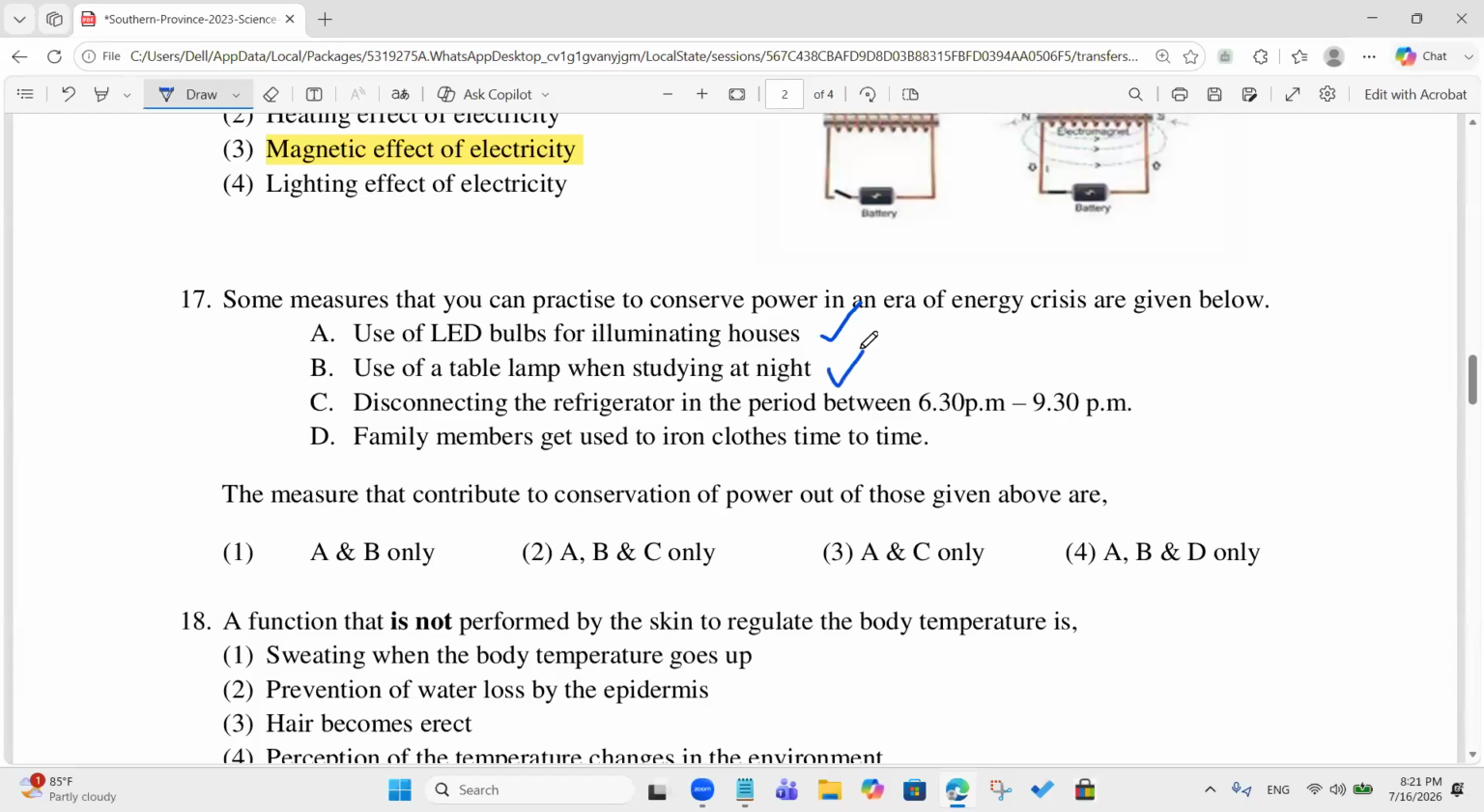Also correct. Disconnecting refrigerator in the period between 6 to 9 p.m. No, I don't think that's practical. That should work also, sir. 9 to 10, like take that frozen food. Okay.